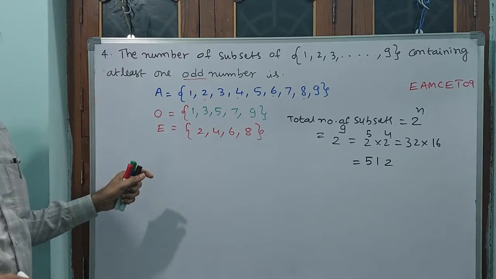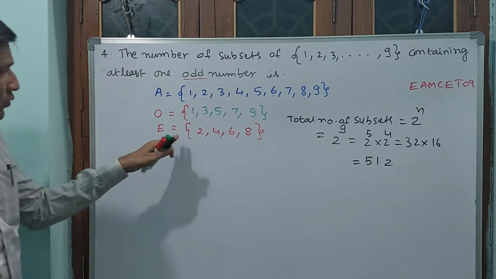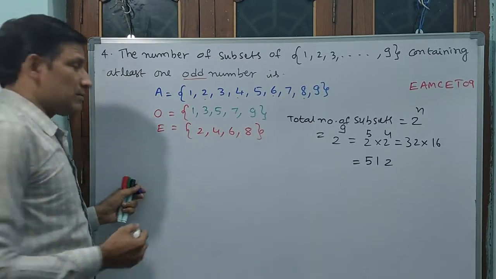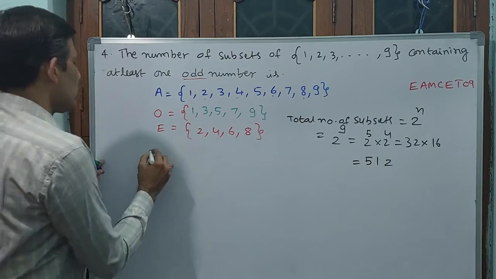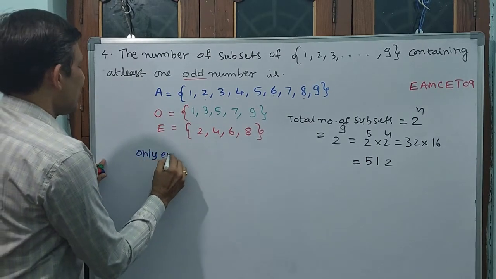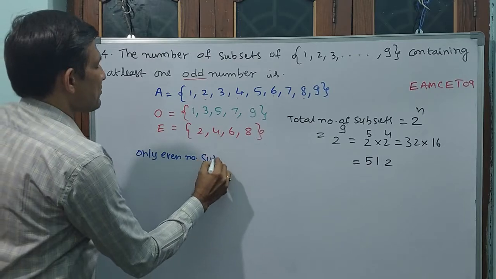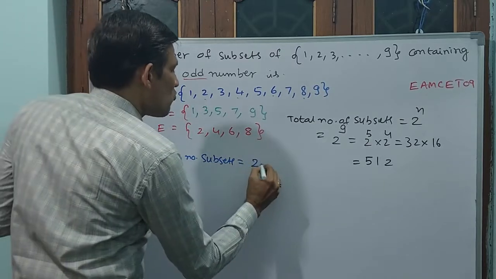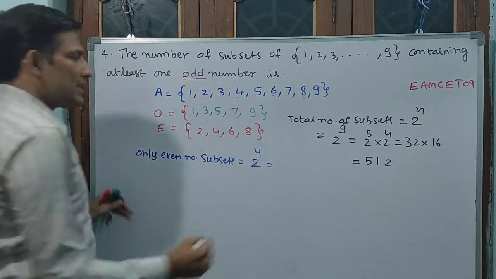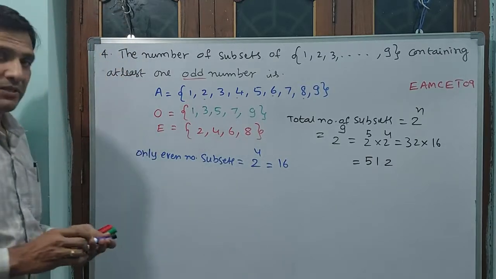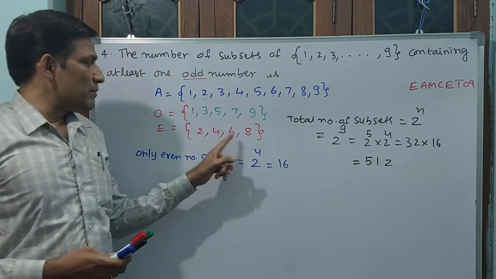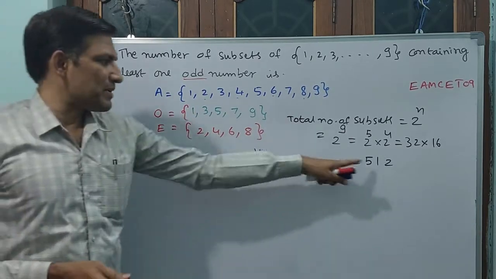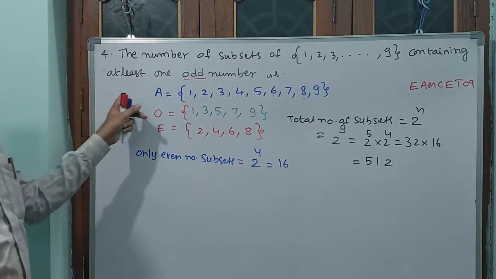But at least one odd number should be there, means to first find even numbers. How many? 1, 2, 3, 4. How many even number subsets will come? Only even numbers if you take. Only even number subsets is equal to, how many numbers are there? 4 are there. 2 power 4. Directly 16, that's all. Okay? How it has come? Only 4 elements are there, that is why. This is total. Total minus this one. Now you subtract this from this. That is going to give at least one odd number.